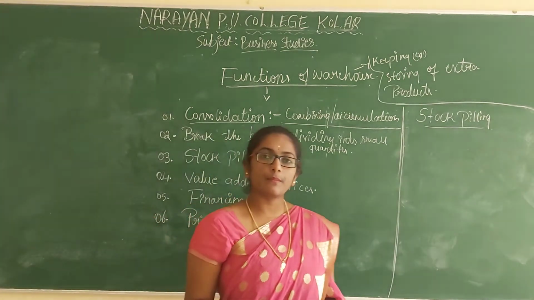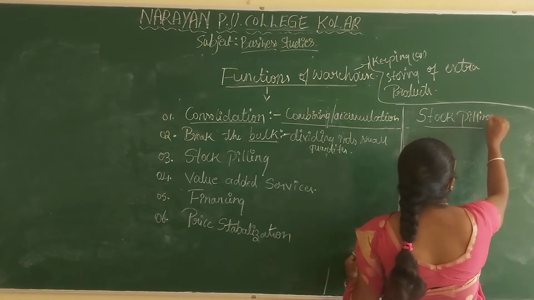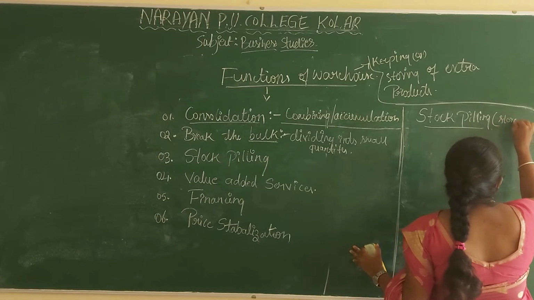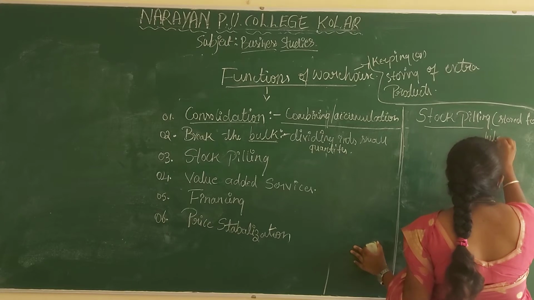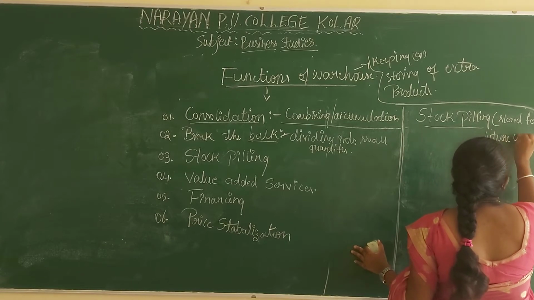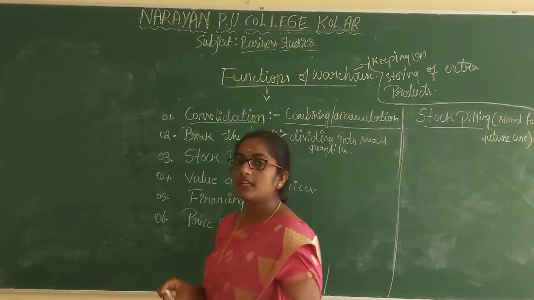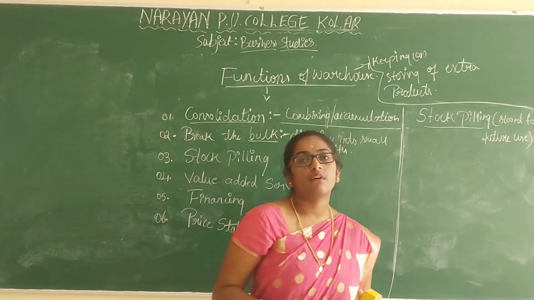What is meant by stockpiling? Here, in stockpiling, the word piling means storing for future use. Piling is nothing but storing the goods for future use.